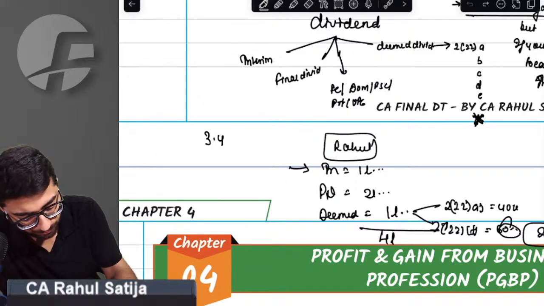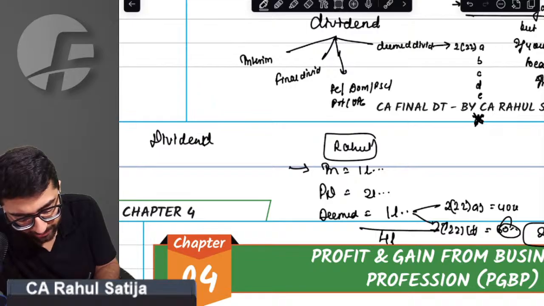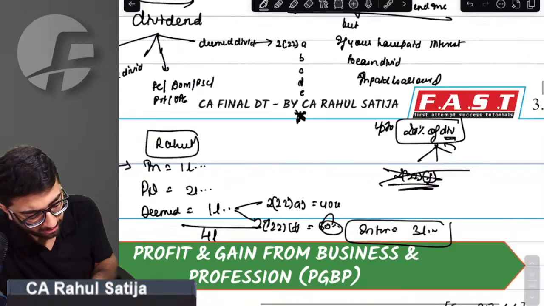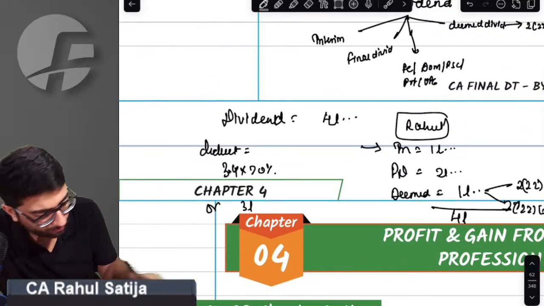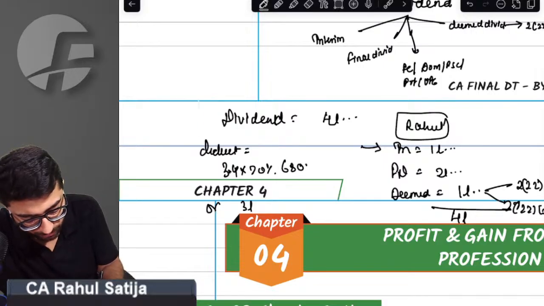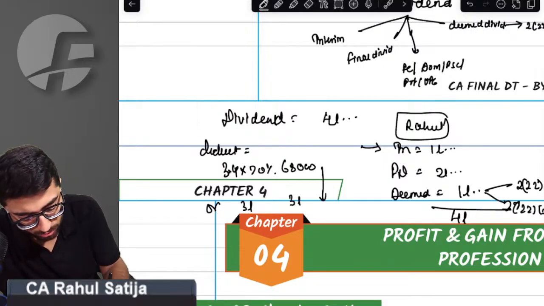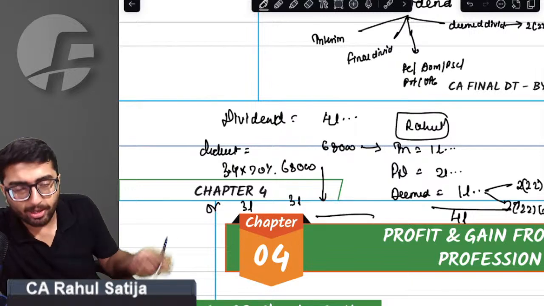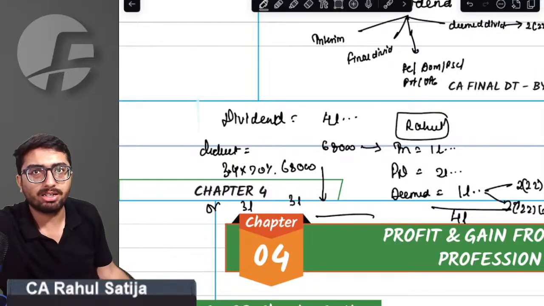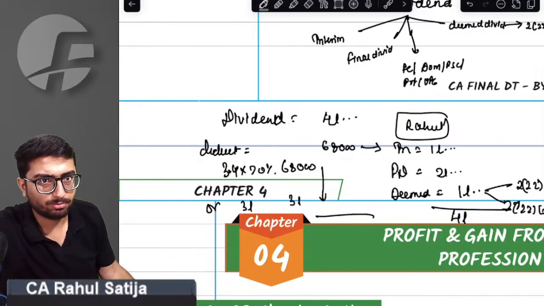So sorry, the dividend taxable is 4 lakh only. But deduction will be allowed on 3.4 lakh into 20%, or the interest paid, which is 3 lakh, whichever is lower. That is 68,000 or 3 lakh, whichever is lower. So 68,000 deduction I will be getting. 20% of the dividend amount shall be allowed as deduction. That must be taken care of.